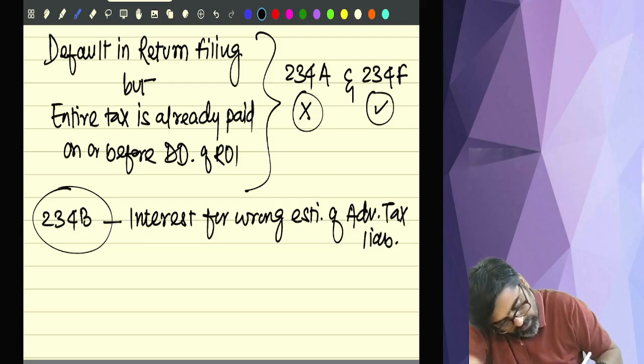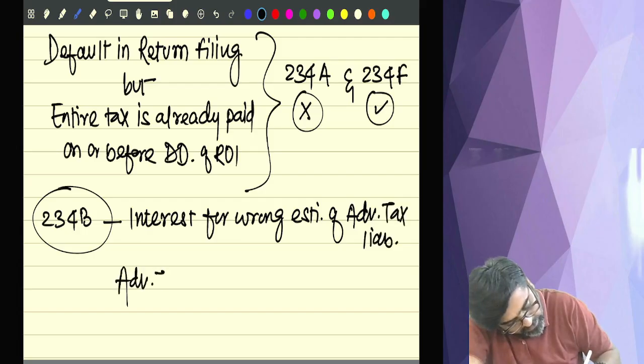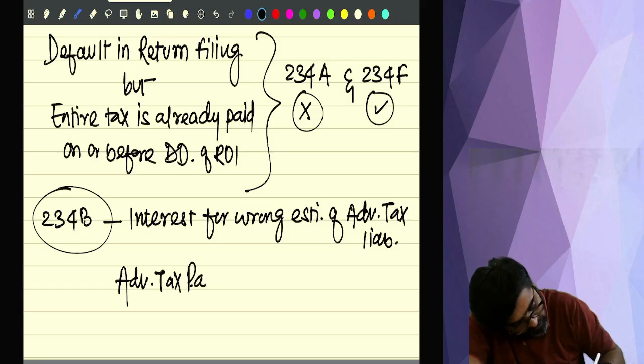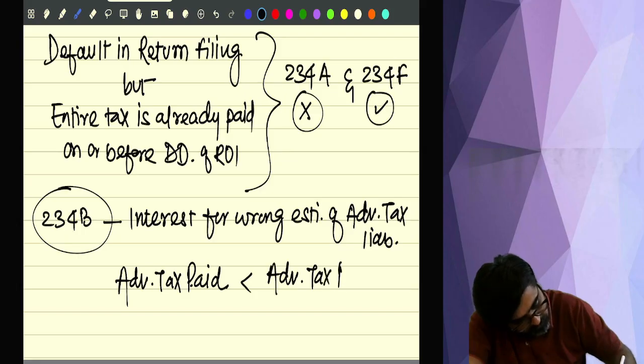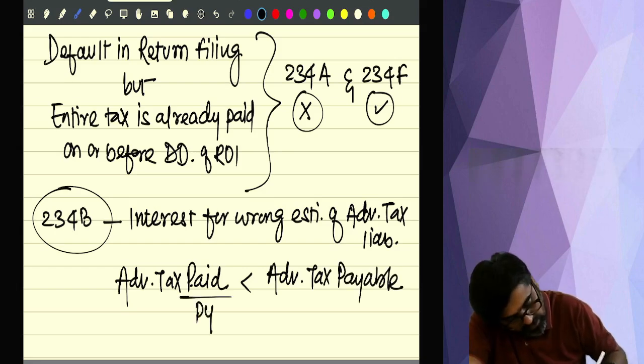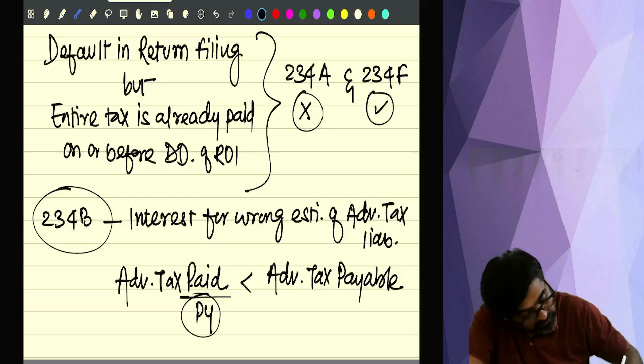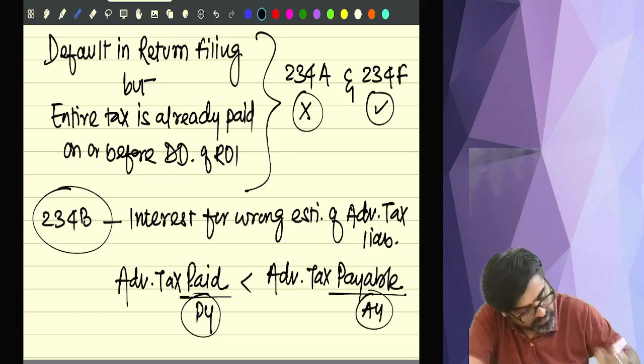Meaning, advance tax paid during the previous year is less than advance tax payable. Advance tax paid is in the previous year, and advance tax payable you will come to know in the assessment year.